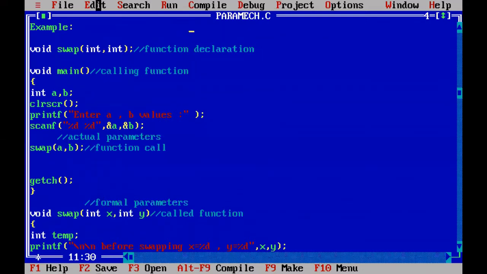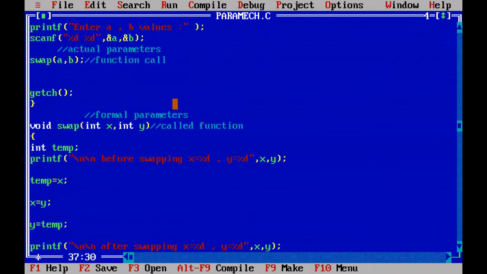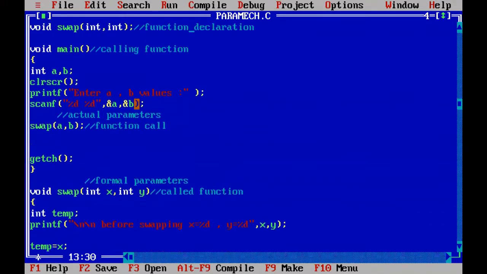Then what will happen? Changes in the called function's formal parameters do not affect the actual parameters of the calling function. When the calling function's actual parameters are copied into the formal parameters of the called function, if you make changes to the formal parameters, those changes won't reflect in the actual parameters of the calling function.